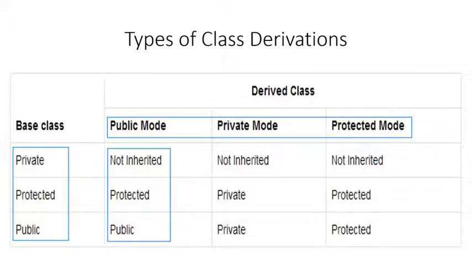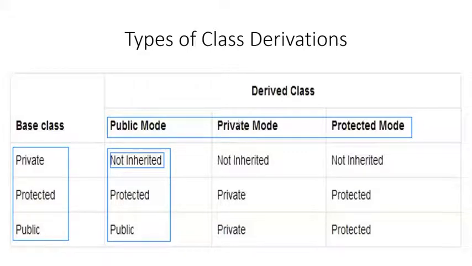Now, when we say that private members are not inherited, it does not mean that they are not created. By not inherited, the proper word to use would be that they are not accessible inside the derived class. They are inherited, they are created, but you cannot directly access them in the derived class.